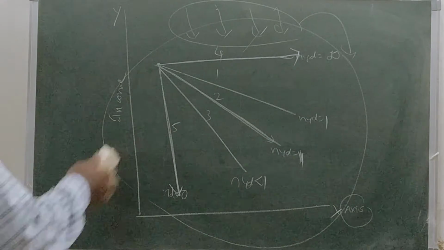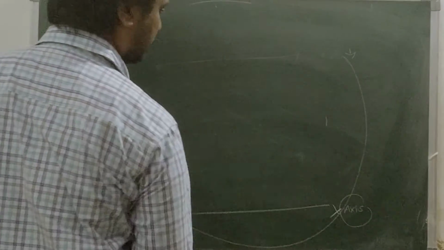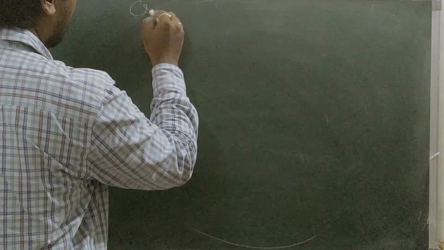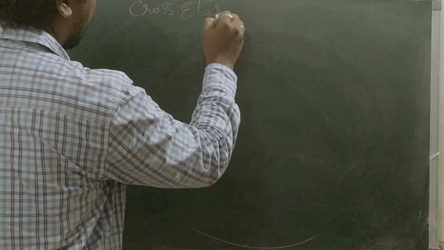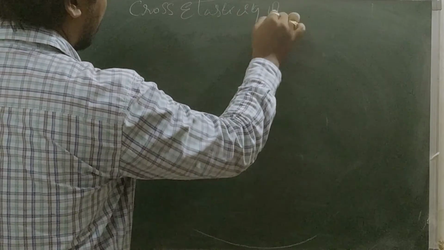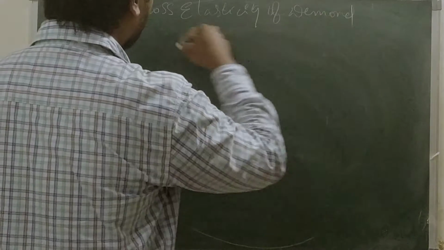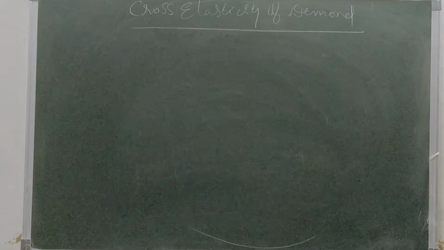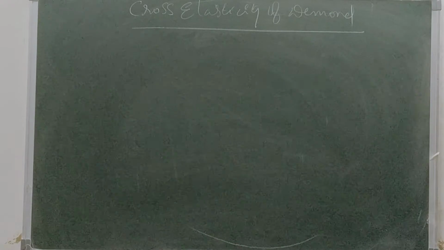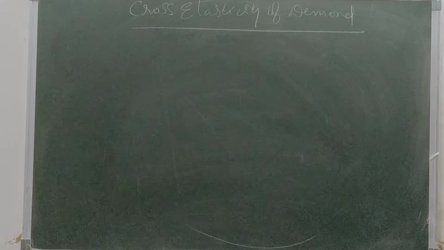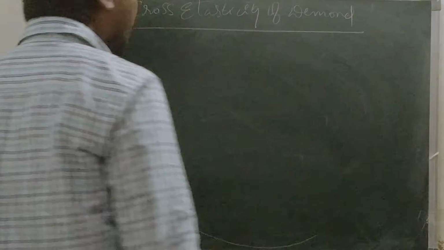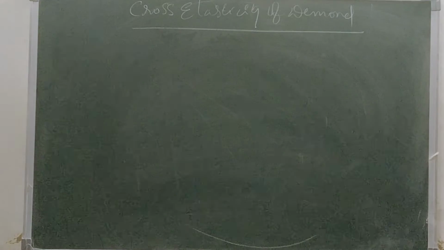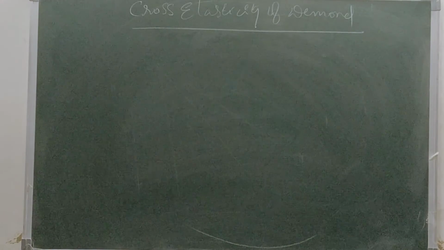Clear? Okay. Next, cross elasticity of demand. This is the third stage in our elasticity of demand.